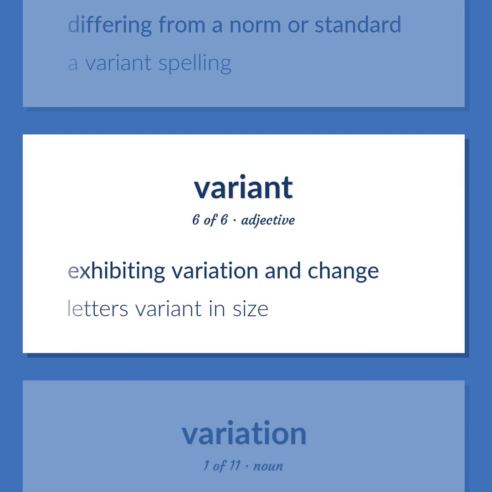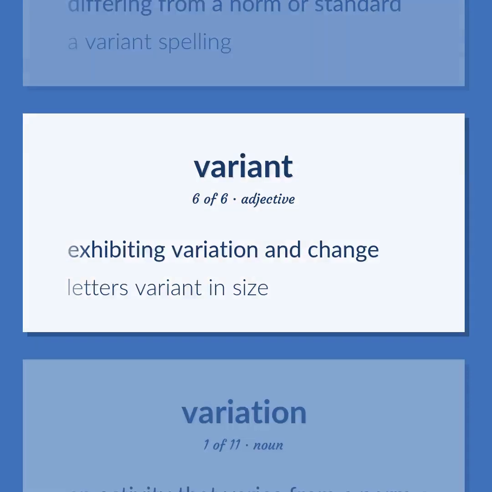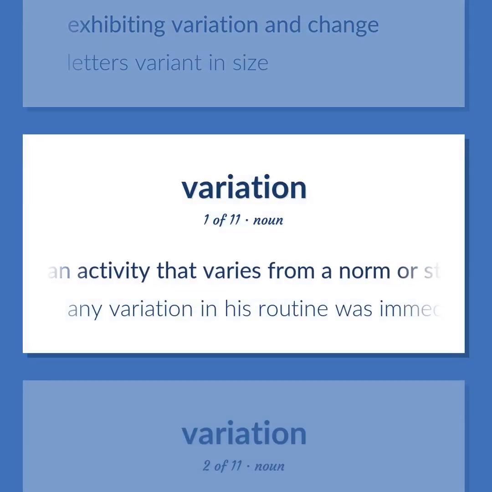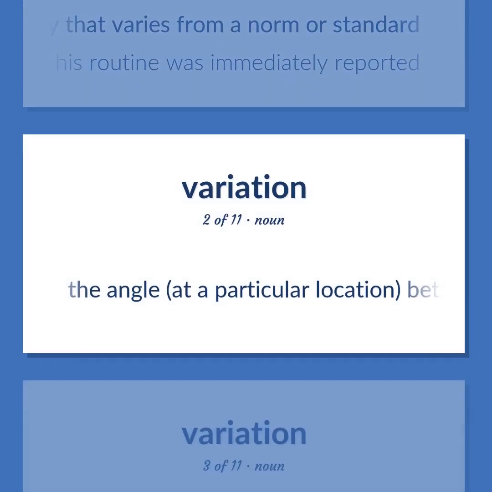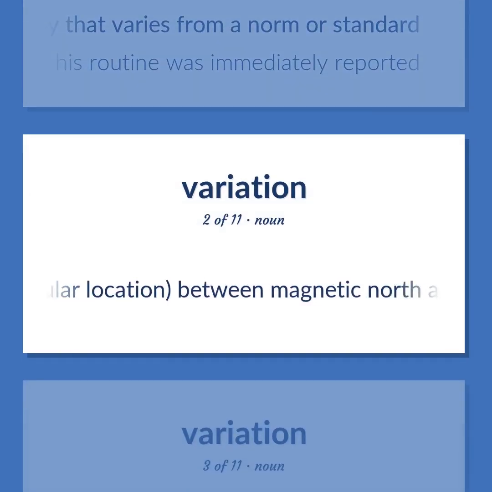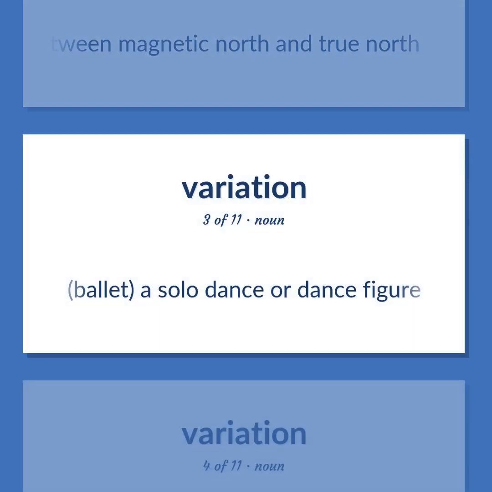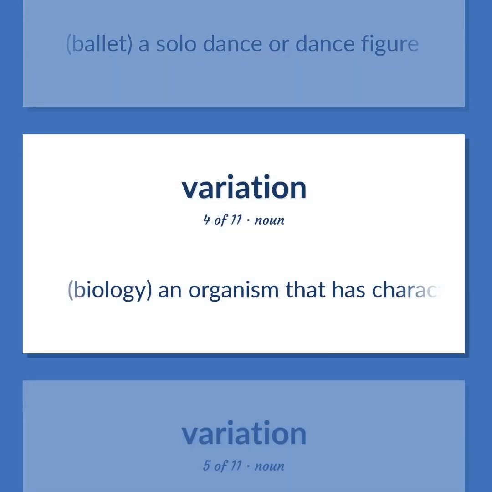Exhibiting variation and change. Letters variant in size. An activity that varies from a norm or standard. Any variation in his routine was immediately reported. The angle, at a particular location, between magnetic north and true north. Ballet. A solo dance or dance figure. Biology. An organism that has characteristics resulting from chromosomal alteration.